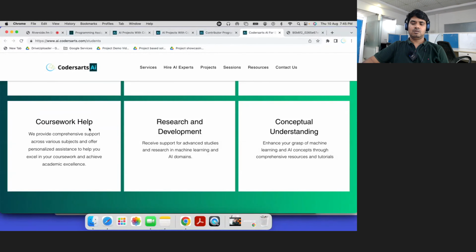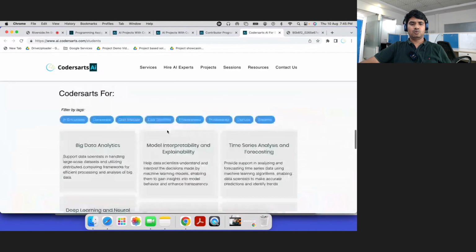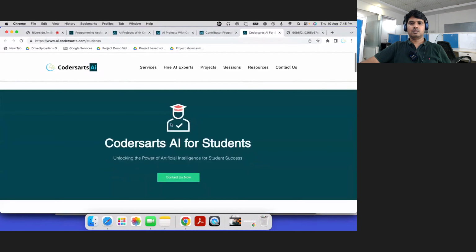Whether you are a graduate, a college student, a PhD student, a developer working at a company, or someone learning by yourself, these services cover result development and also conceptual understanding. So these are all the things we can do for a student.